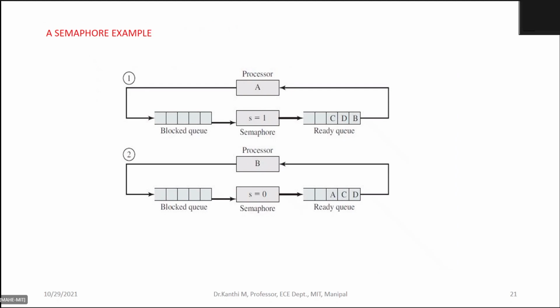Now let us see an example. There are two types of policy, I can say. So 2 types of semaphore policies.